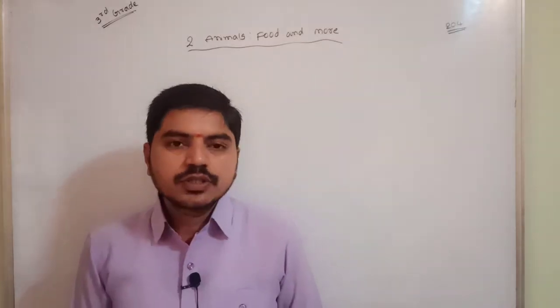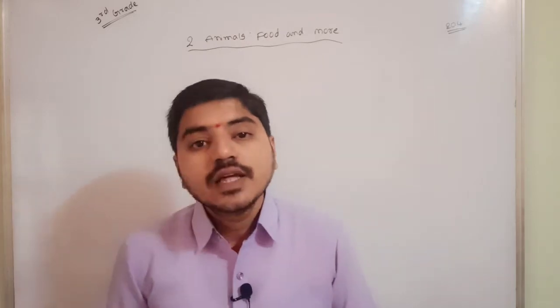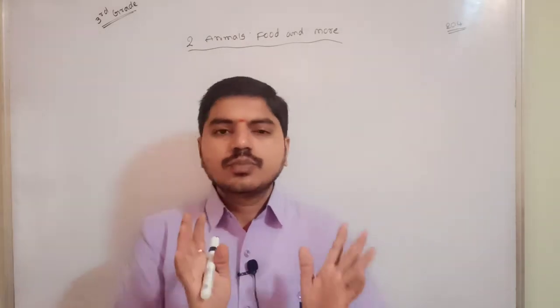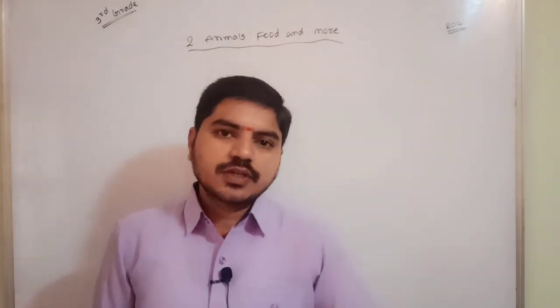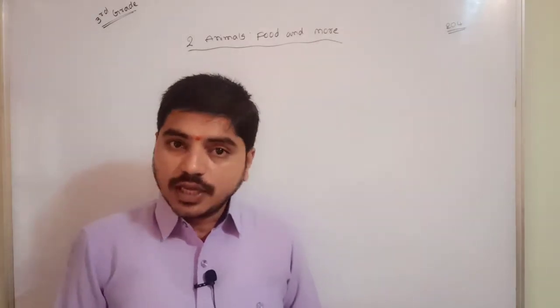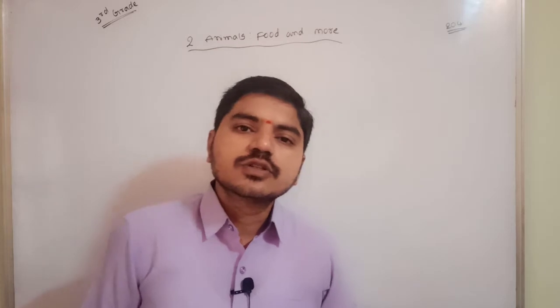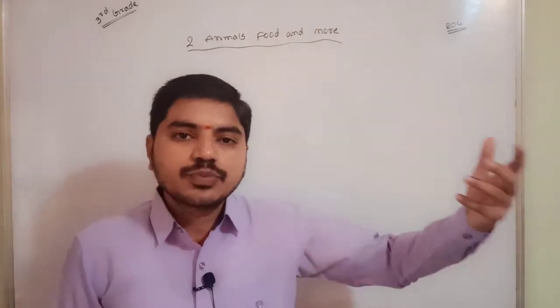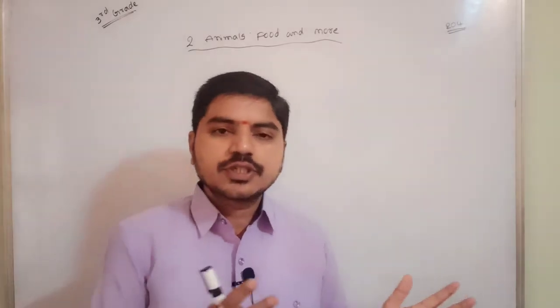So different types of animals have different food habits. Okay, simple logic, I'll ask a question to you all. Some people are non-veg, some people eat green leaves, some eat vegetables, some eat more fruits. Yes or no? So their food habits are different.